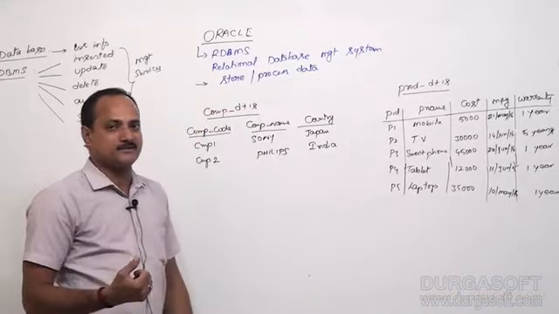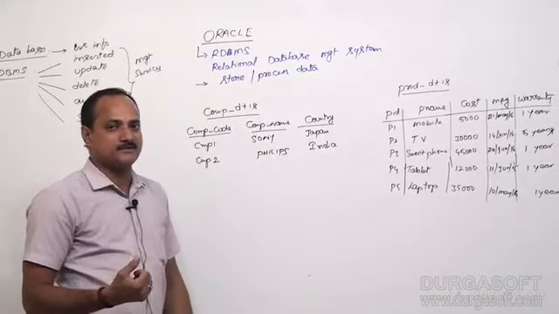Next, what is a database management system? A database management system means the database which is providing a set of management system services. What are the services it is providing? Inserting new data.